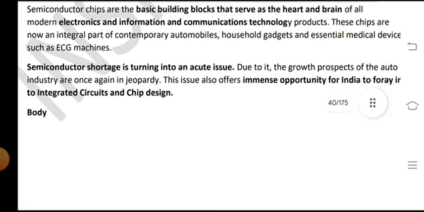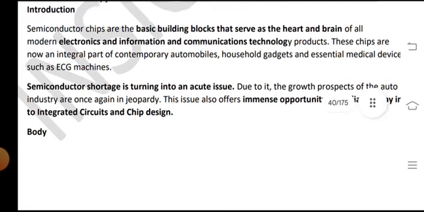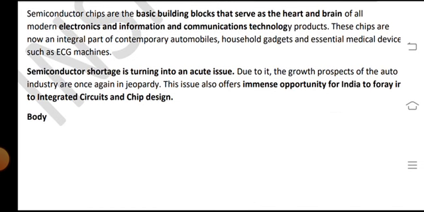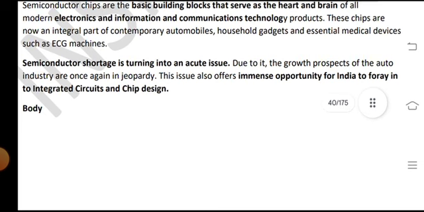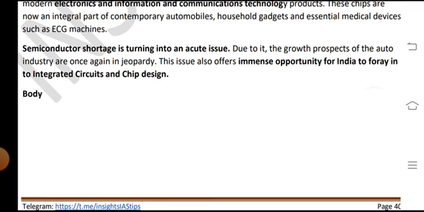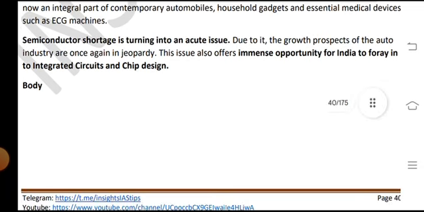Introduction. Semiconductor chips are the basic building blocks that serve as the heart and brain of all modern electronics and information and communication technology products, and thus chips are now an integral part of the contemporary automobile, household gadgets and essential medical devices such as ECG machines.